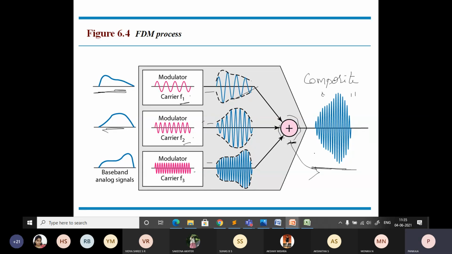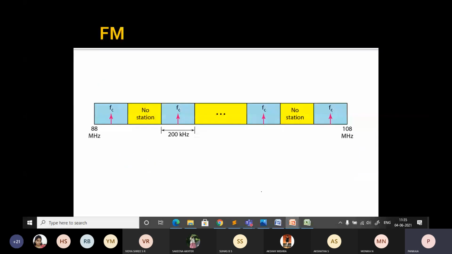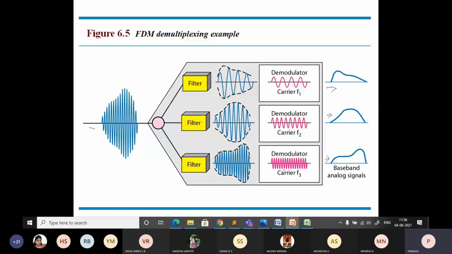The opposite operation is demultiplexing. The only thing you need to add is a special term called filter. It uses the filter to separate the signals, remove the carrier frequency and deliver the signal.